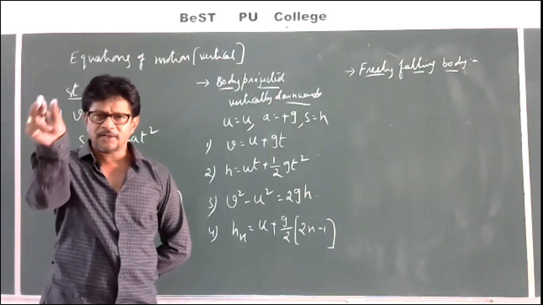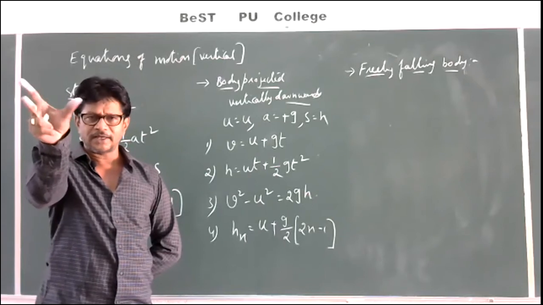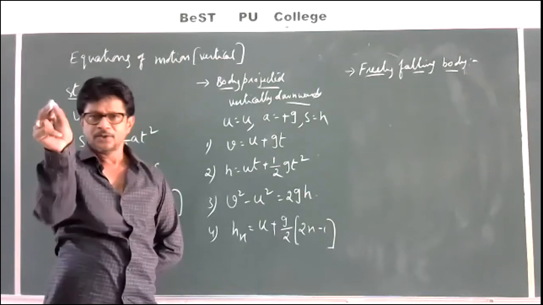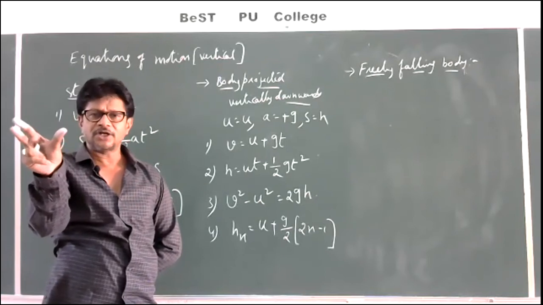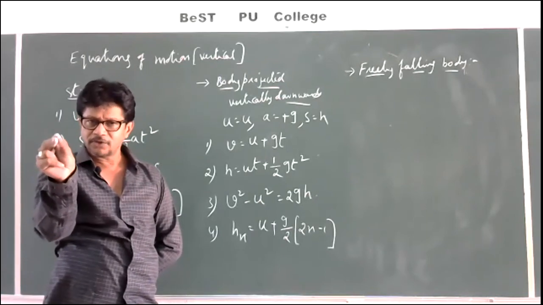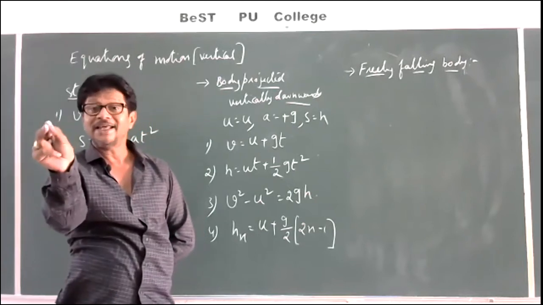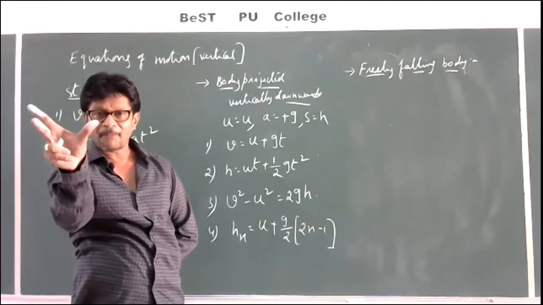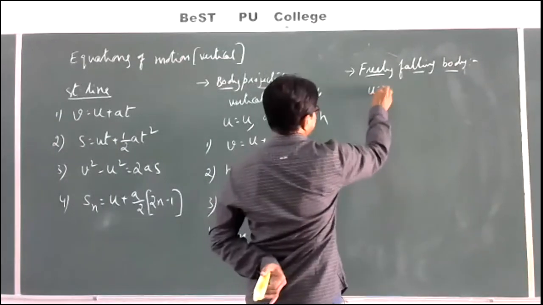That is nothing but when you drop a body like this. We are not projecting, we are dropping. Then what will be the initial velocity now? Initial velocity will be 0. Why? Because we are not throwing. Just we are leaving, we are dropping. So u is equal to 0.